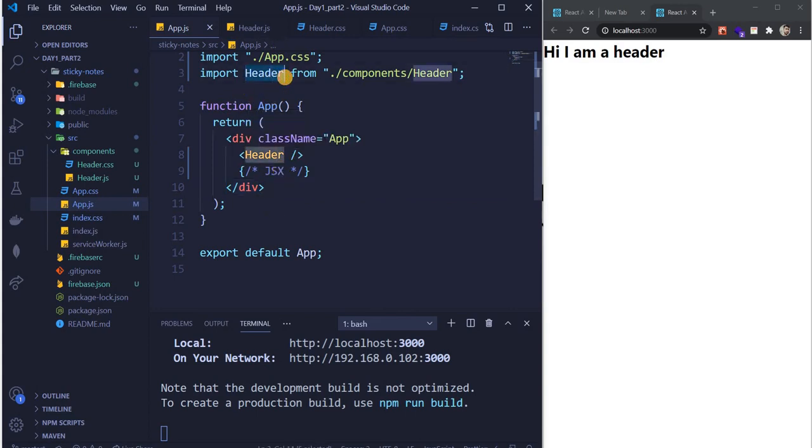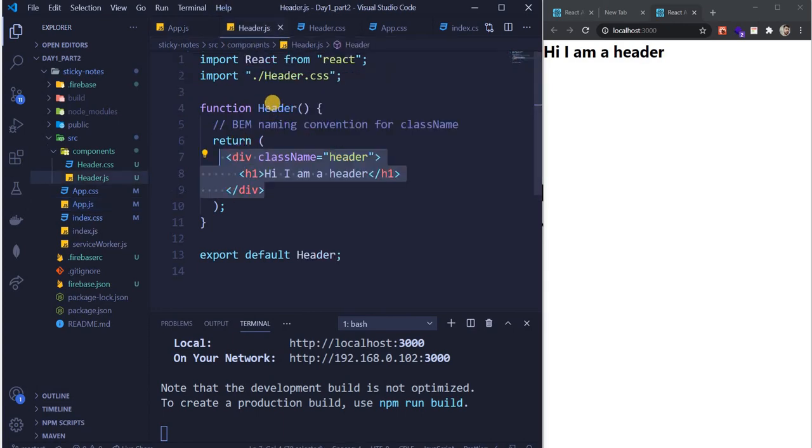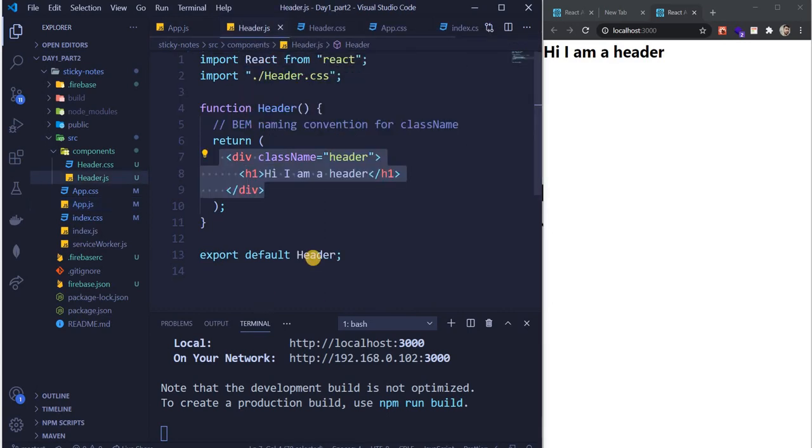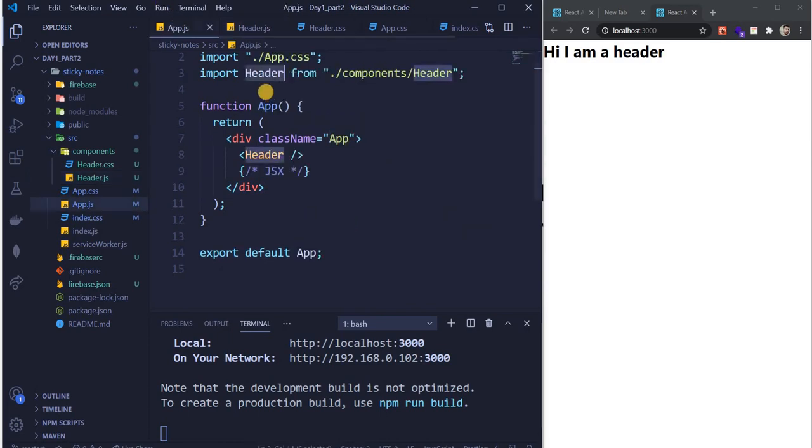We import that header.js file like this, import header from this, and this header is basically this, guys. Whatever function you are exporting, you can give any name, but generally we follow the convention that whatever export default we do here is the same here, so that we maintain consistency. Then we wrap it around in a self-closing HTML tag, making it a JSX element which can then be rendered. Are we clear till this point, guys?